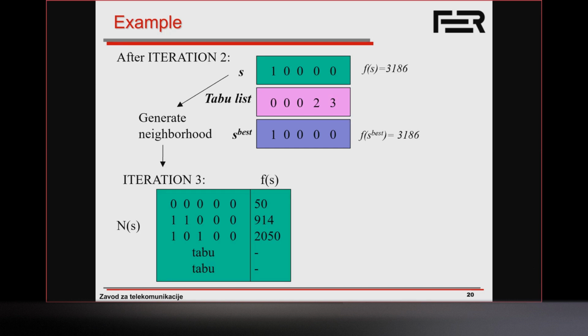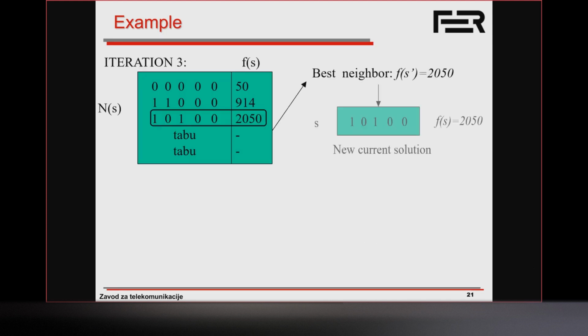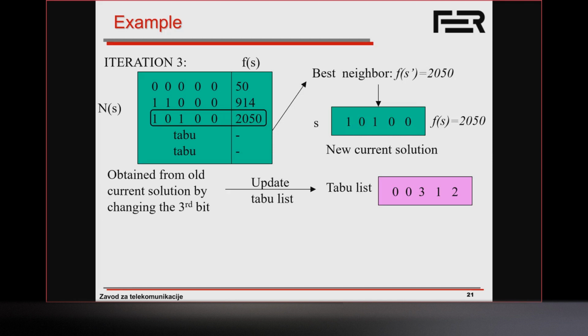Now what we see is that we have 2 taboo solutions. Flipping the 4th and 5th bit is forbidden. So we're only allowed to flip the 1st, 2nd, and 3rd bits. And now what's going to happen? We pick the best neighbor. In this case, it's not going to be better than what we already have, but it's going to be the best out of the neighbors which are not taboo. Okay, we have our best neighbor. It was obtained by flipping the 3rd bit.